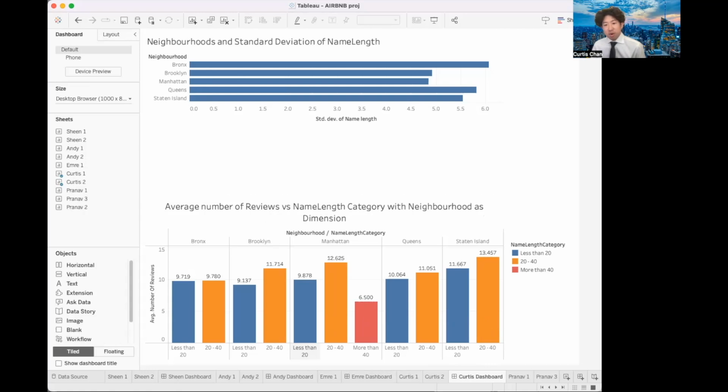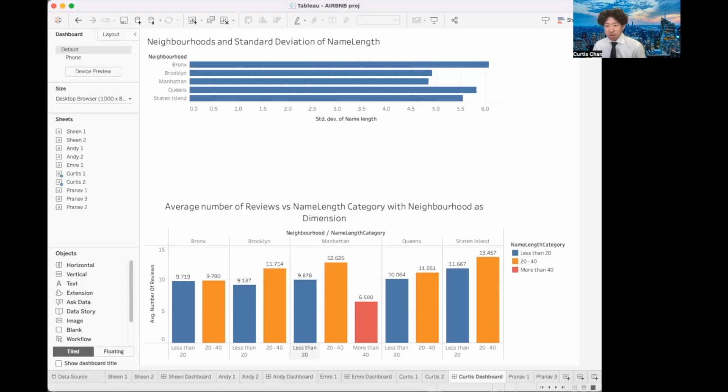For investors, the data can be used to identify high growth neighborhoods with longer name lengths and higher average number of reviews may indicate that the area is becoming more popular and desirable, and therefore present investment opportunities. On the other hand, low average numbers of reviews may indicate issues with the neighborhoods. For renters, this analysis can help in making informed decisions on the type of neighborhood they want to live in.